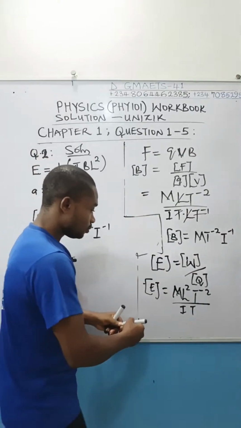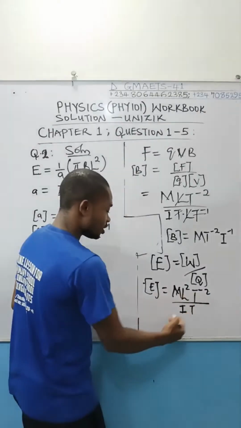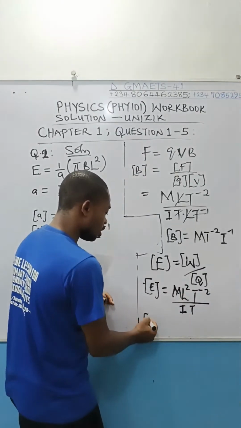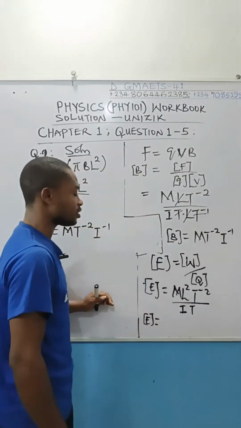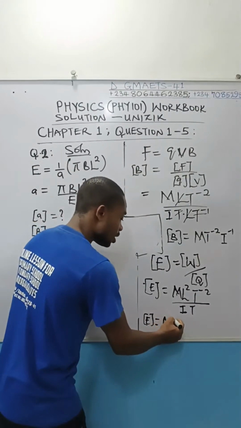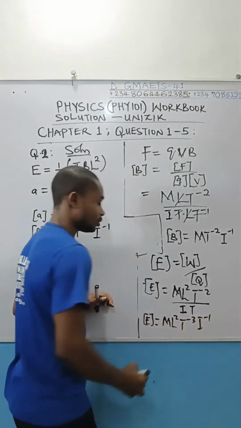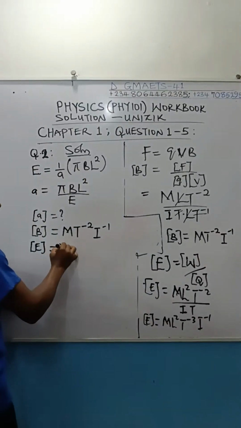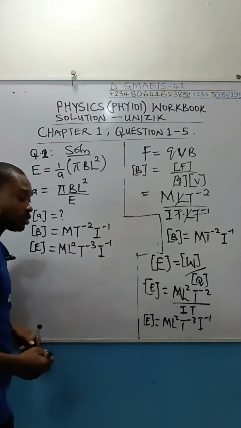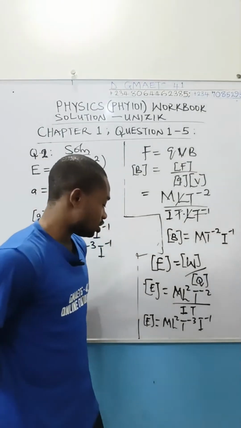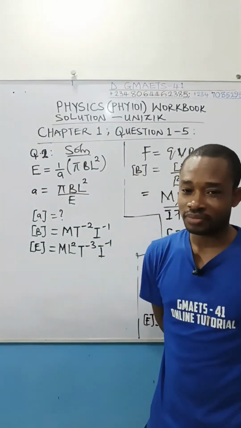Please, let's move on. With this, if this T goes up, the dimension of electromotive force, voltage, electrical potential, potential difference will now be M L square T raised to power minus 3 I raised to power minus 1. So let me transfer it here. ML square T raised to power minus 3 I raised to power minus 1. This is the dimension of electromotive force. And I guess our problem is solved.